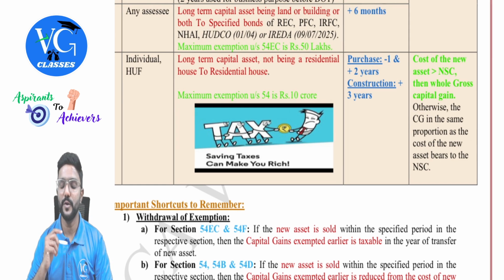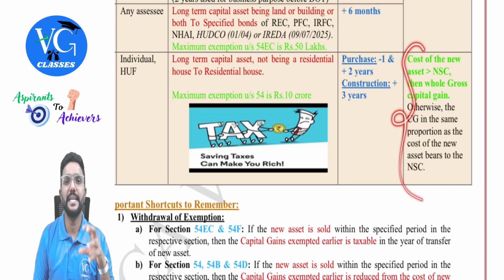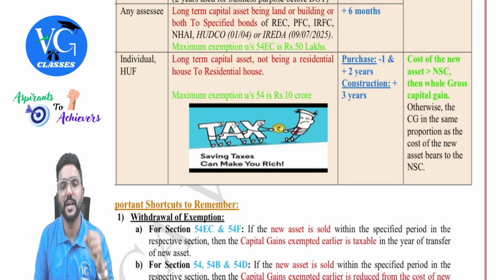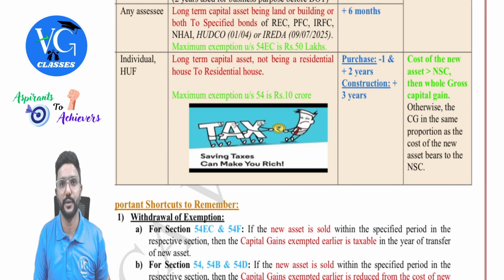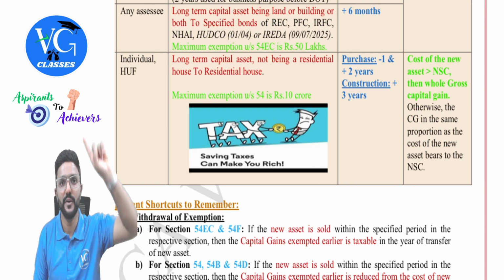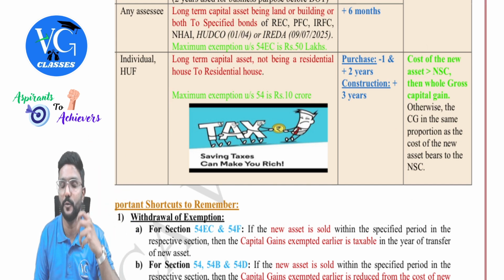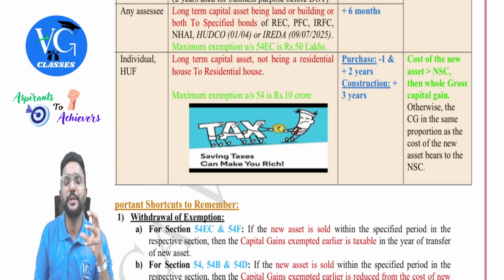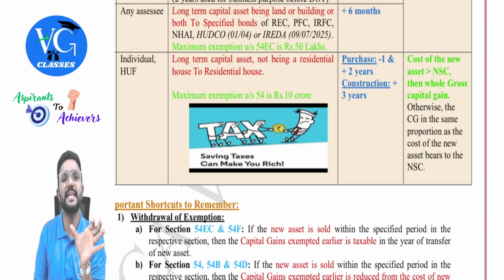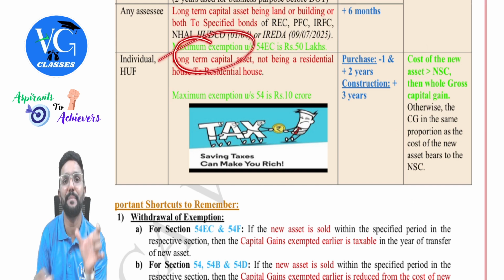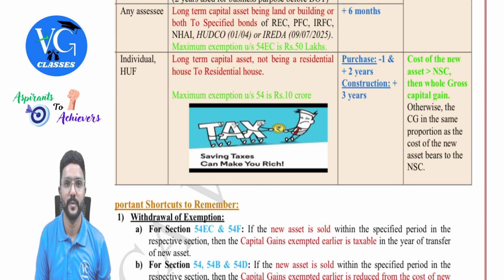So what is the amount of exemption? I need to compare the cost of new residential house with net sale consideration. You know what is net sale consideration? Full value of sale consideration minus expenses on transfer. We need to compare the cost of new residential house with net sale consideration. If the cost of new residential house is more than net sale consideration, then the entire gross long-term capital gain is allowed as exemption.